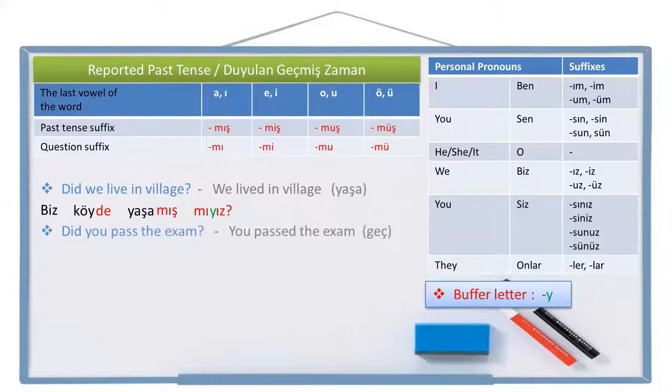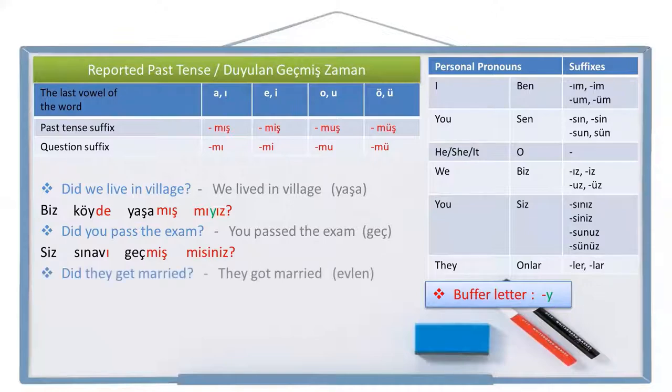Did you pass the exam? This is the question sentence I want. Let's write the positive sentence. You passed the exam first. Pass is geç in Turkish. And the personal pronoun you, siz. Exam, sınav. The exam, sınavı. Pass, geç. Passed, geçmiş. Leave a space and the question suffix now, mi, and the person pronoun suffix to the end. Siniz. Siz sınavı geçmiş misiniz? Did you pass the exam? Siz sınavı geçmiş misiniz? Let's write one last example.